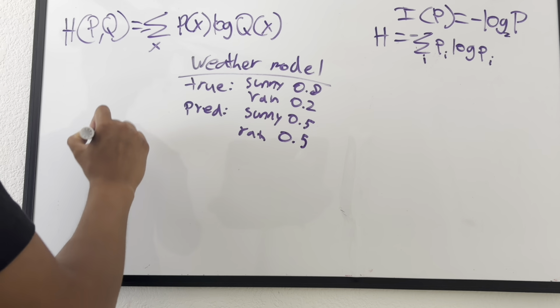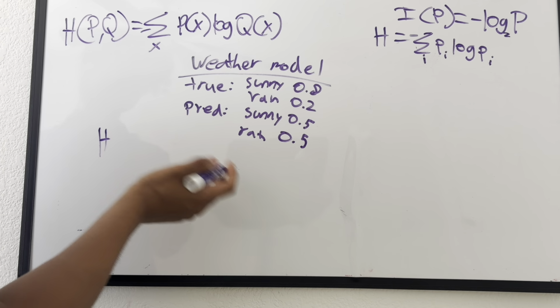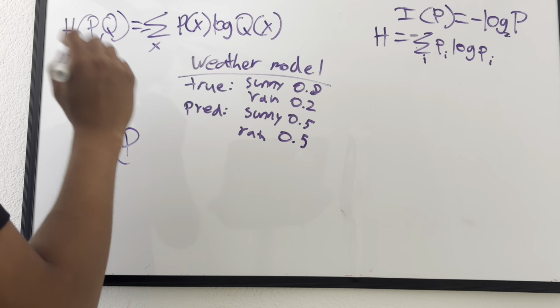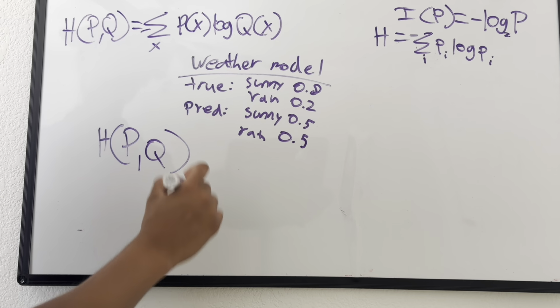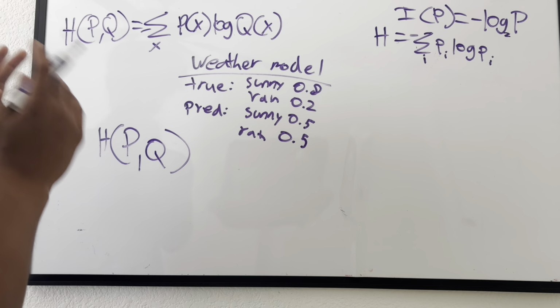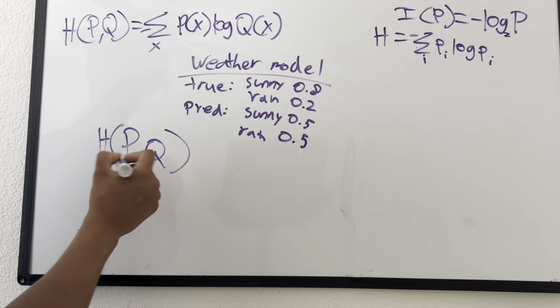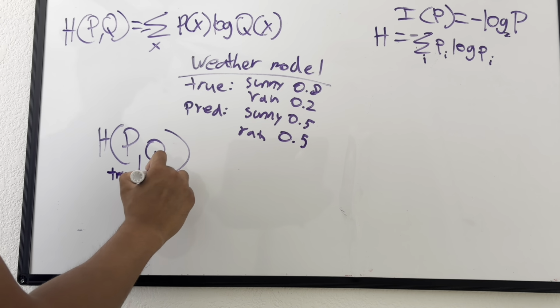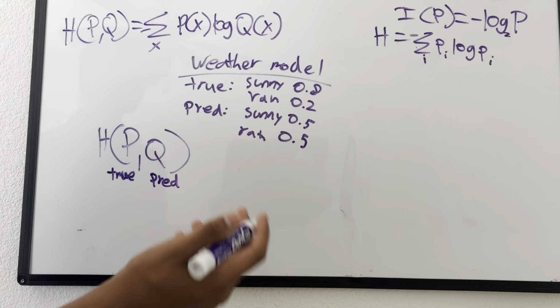Well, what we do is we write H, that's entropy here, or loss as it's called. And that's going to be a function of P and Q, right? So P is going to be the probabilities, or the true probabilities. We can put true here. And Q is going to be predicted probabilities, correct?